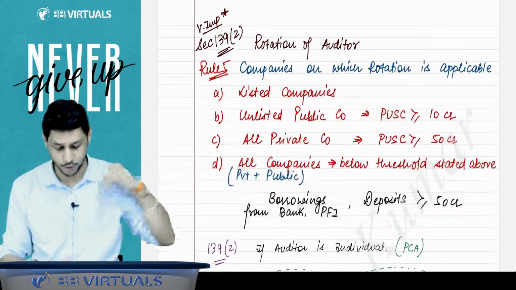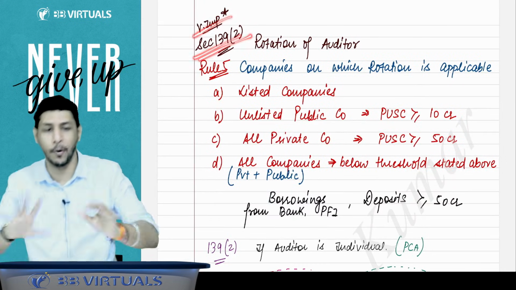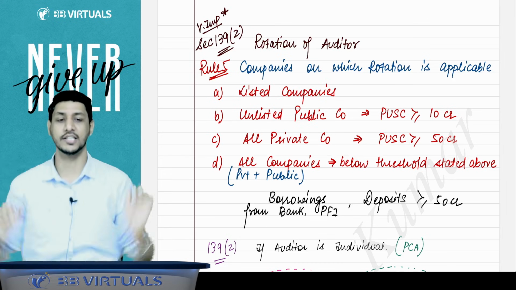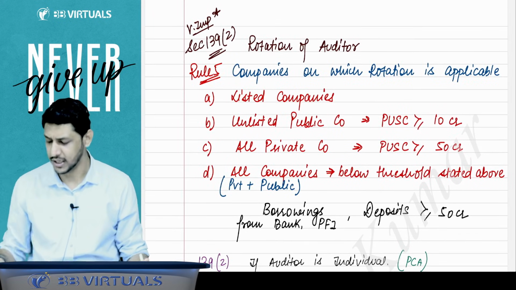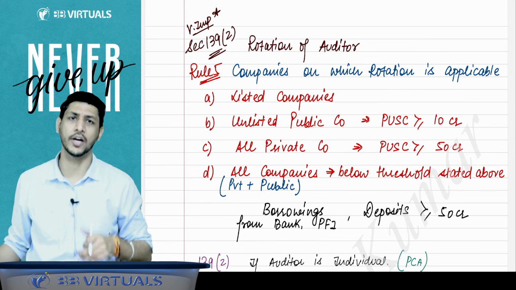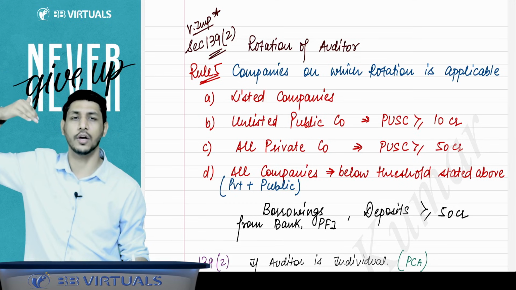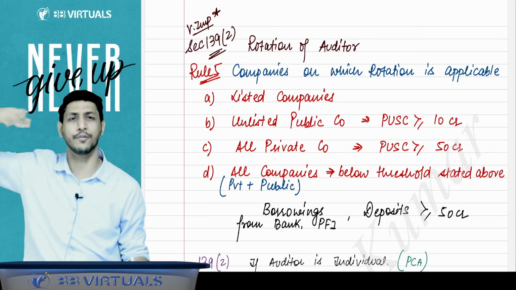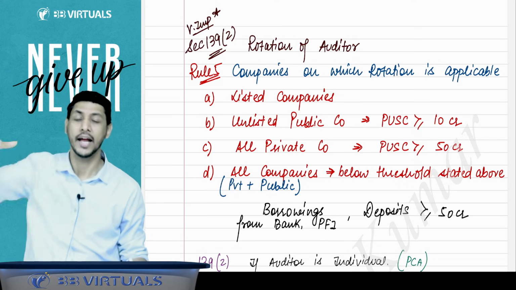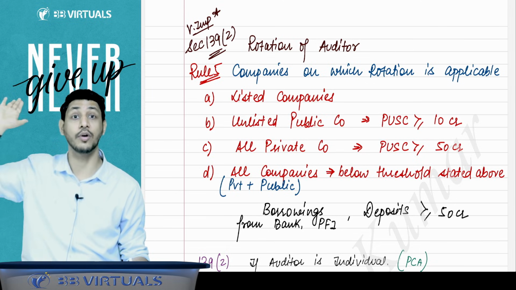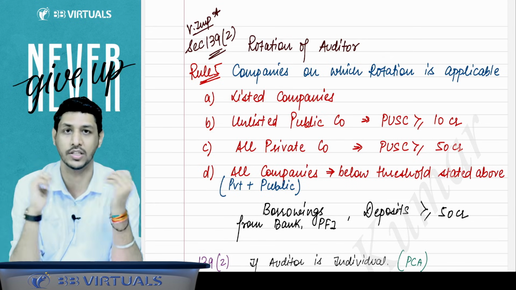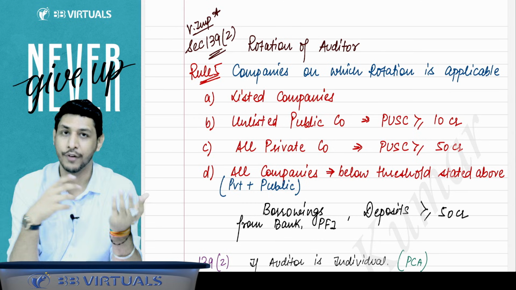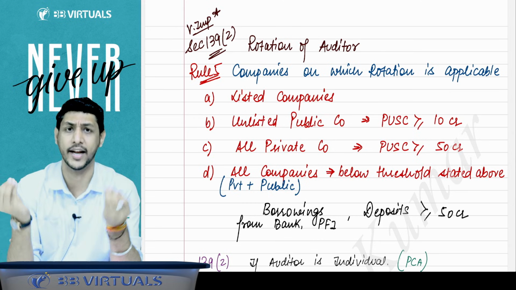I already told you. Now there is a very important section, that is Section 139 subsection 2, rotation of the auditor. This section came because some auditors used to do the audit for a company for so many long years, like 15 years, 20 years, 25 years. And then they used to have familiarity relations with the company, and then they start doing manipulation in the company's accounts because they are very friendly and very much related to the directors of the company.